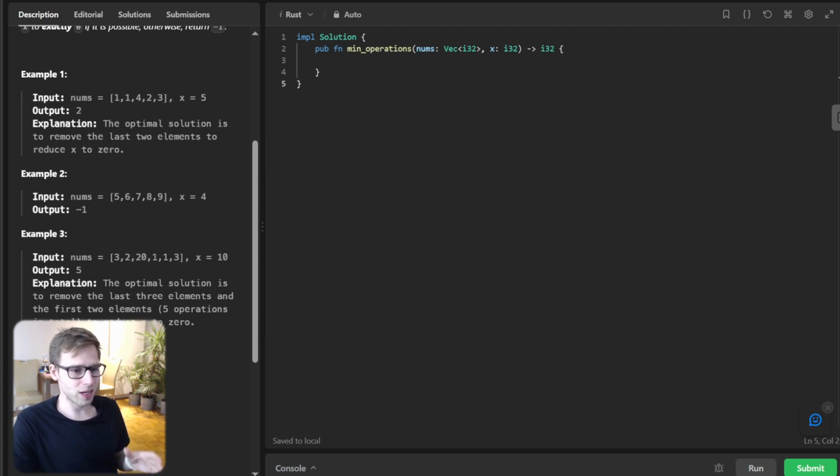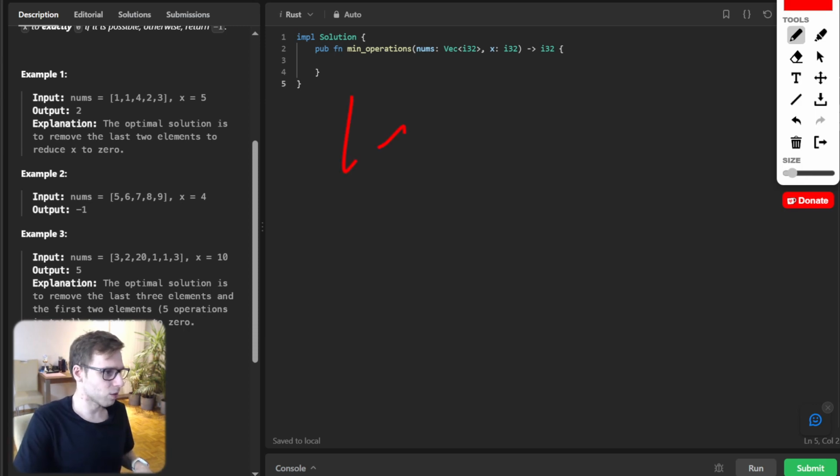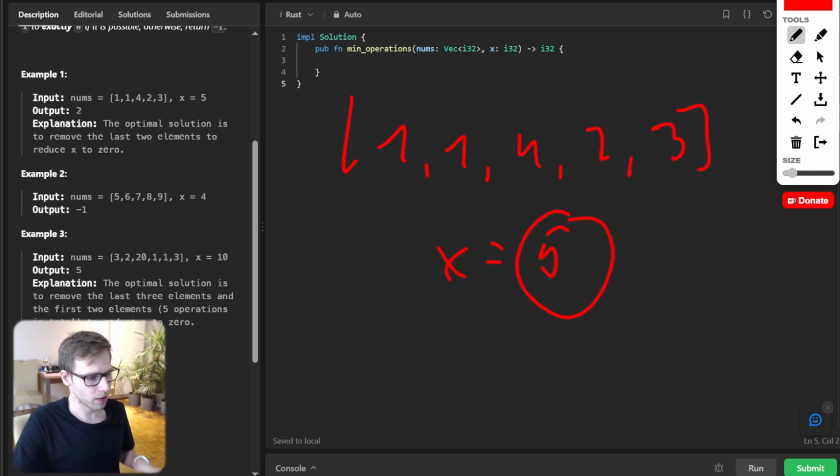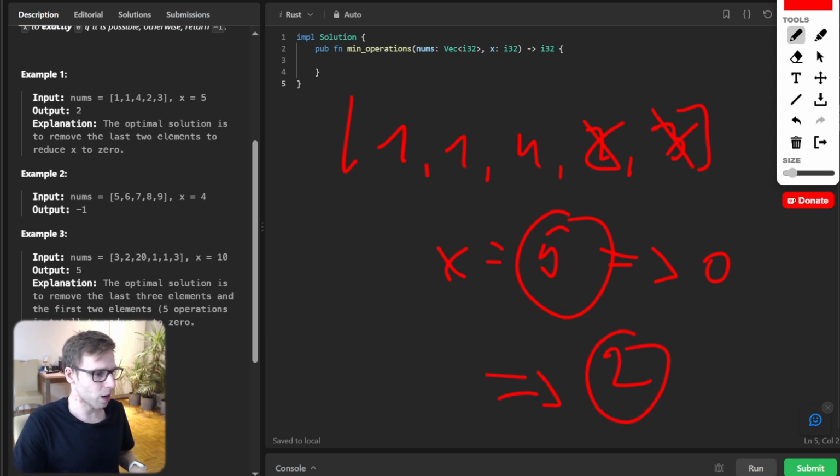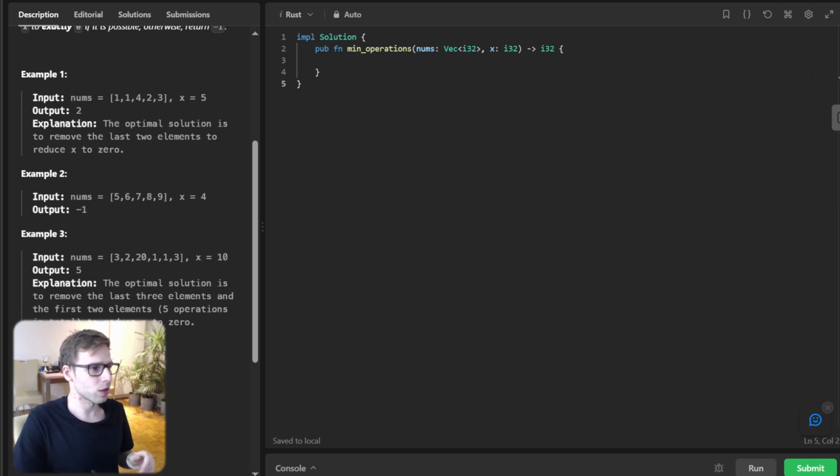Before we jump into the code, let's go through some logic, and an example as well. If we have the array 1, 1, 4, 2, 3, and x equals 5, how do we make it 0? By subtracting 3 and also 2. If we subtract 3 and 2, we get 0. And how many operations do we need? 2. So our output should be 2 because we use 2 operations.